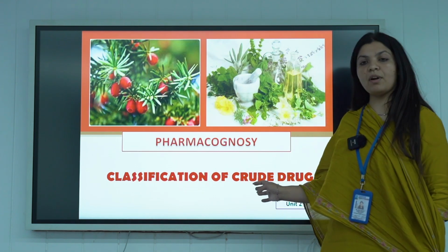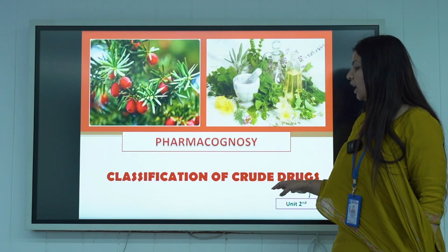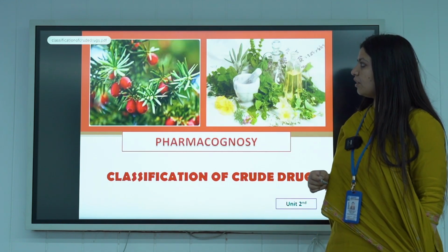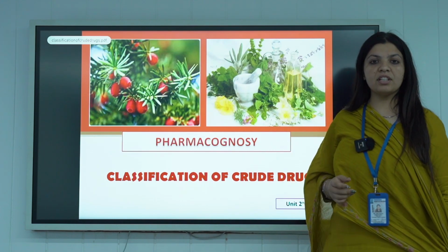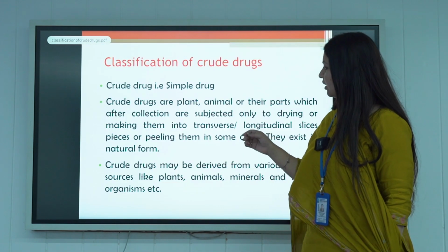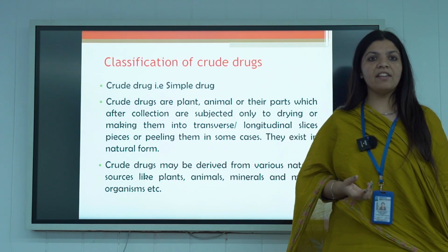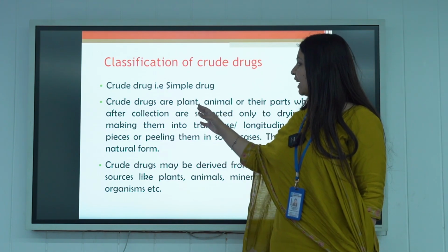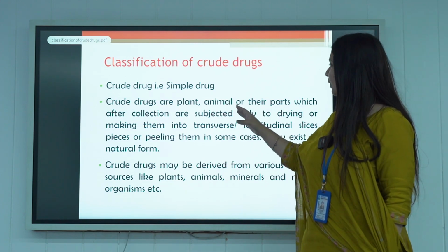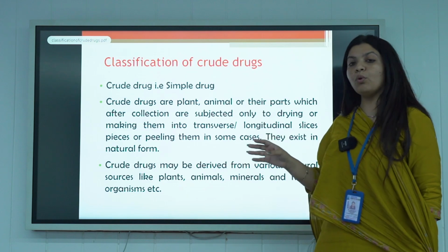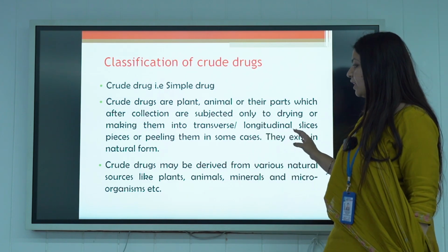In today's lecture of pharmacognosy, we'll be discussing classification of drugs. Before going to the classification, we should know what crude drugs are. Crude drugs are those drugs which are basically obtained from nature as such and they are used as such. Crude drugs can be obtained from plants, and they can be obtained from animals and their parts, which after collection are subjected to only drying and no other treatment is done.